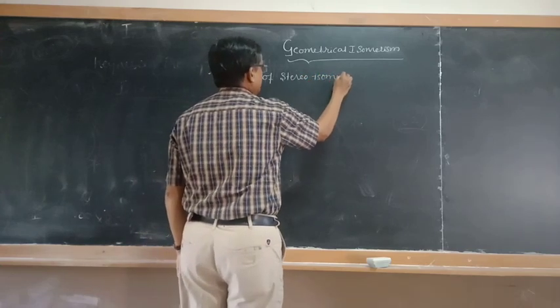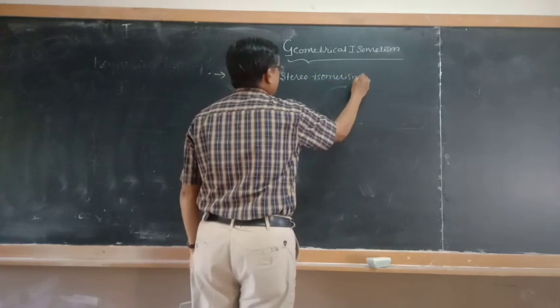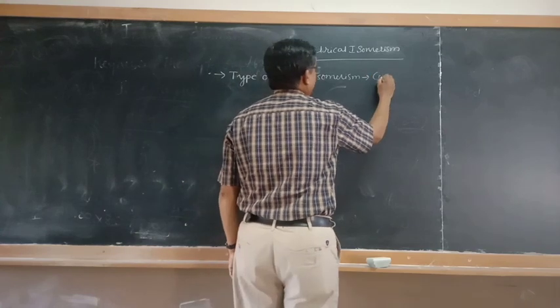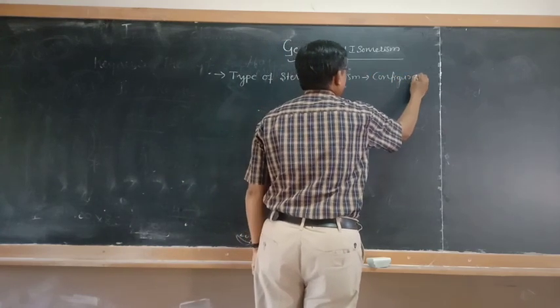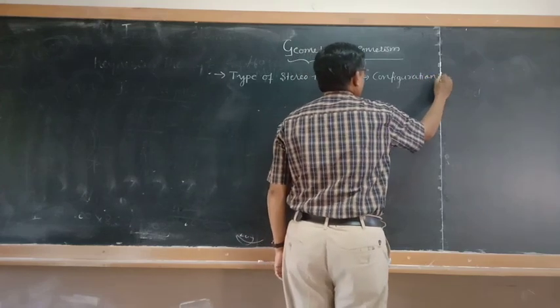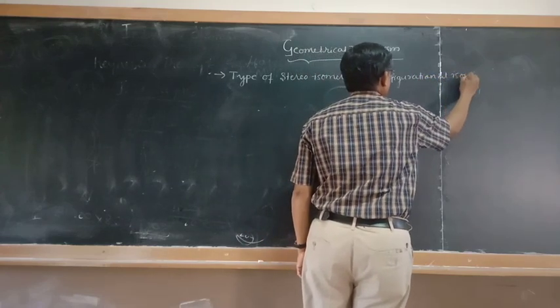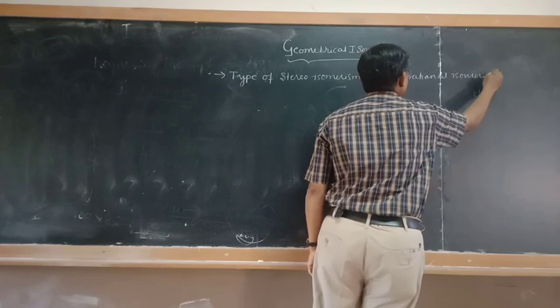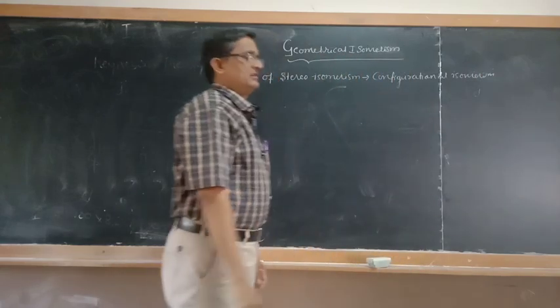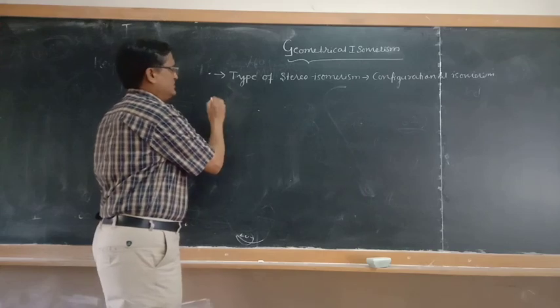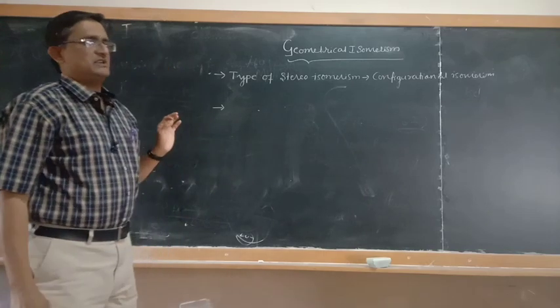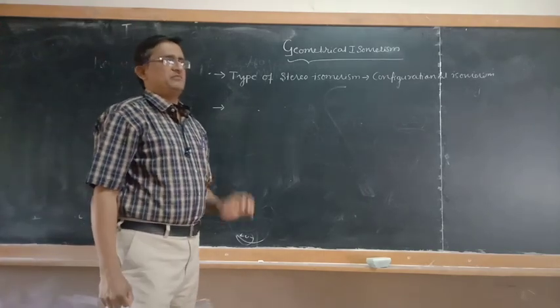Especially it comes under configurational isomerism. So here we can discuss about how the geometrical isomerism exists, in which type of molecules it is going